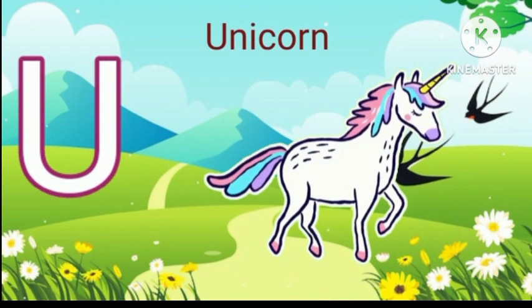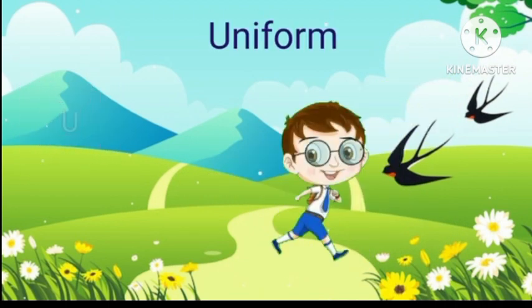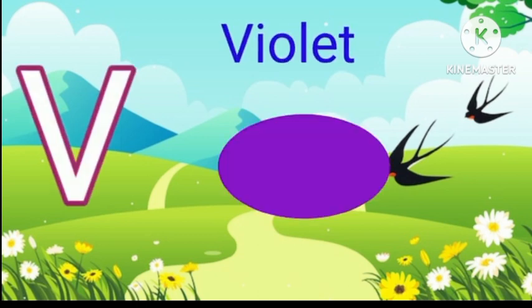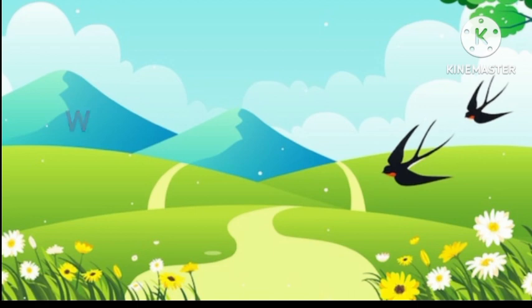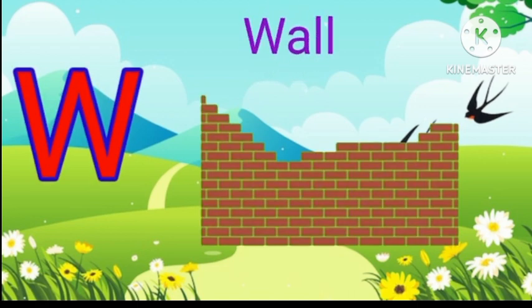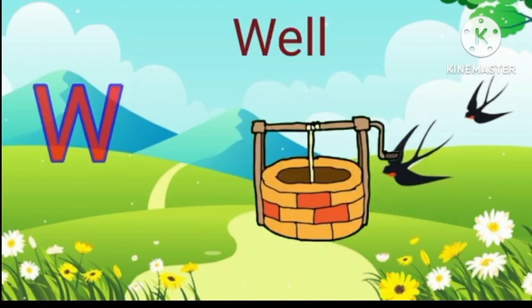U for unicorn. U for uniform. V for violet. V for vulture. W for wall. W for whale.